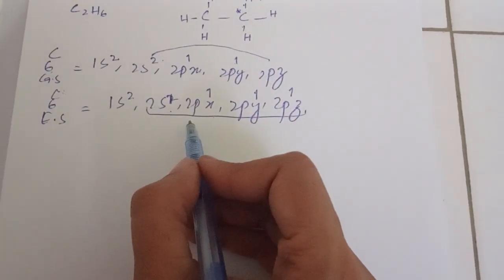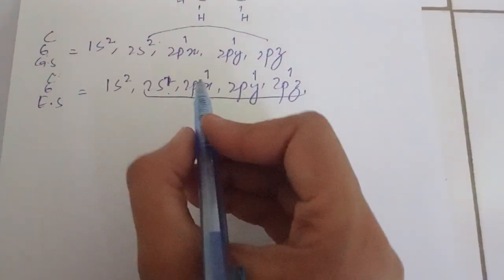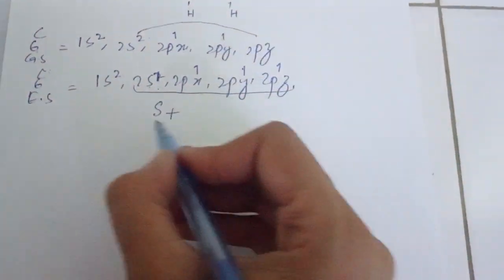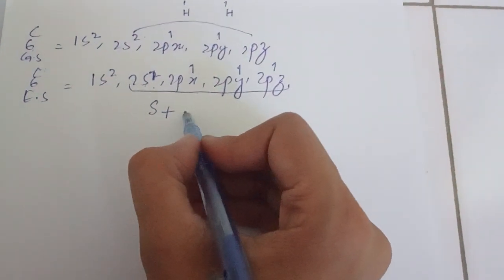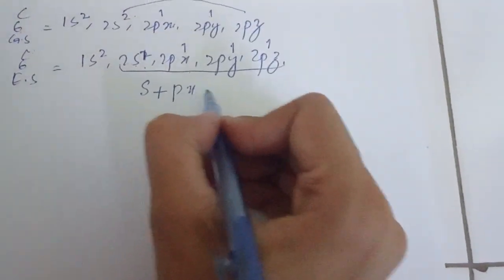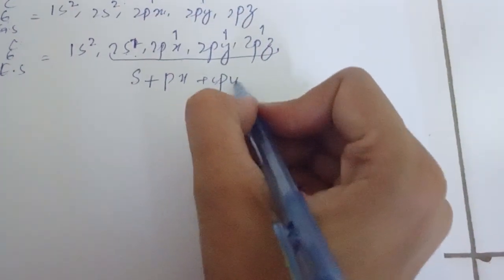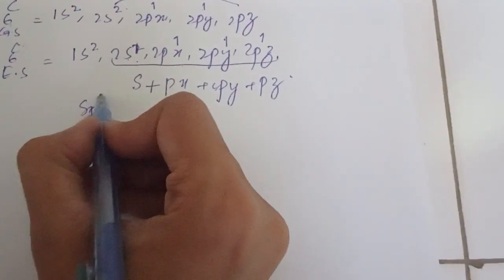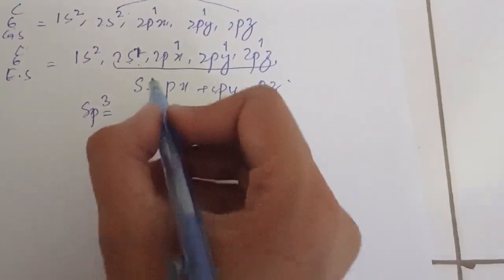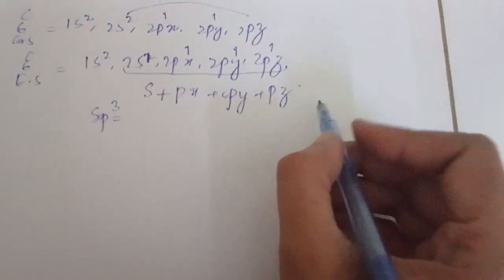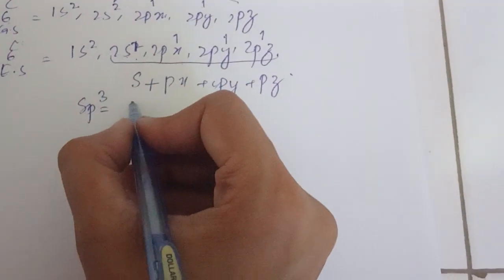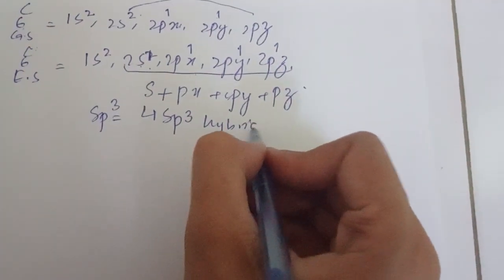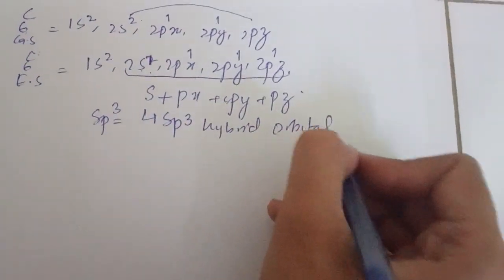So the carbon will undergo sp3 hybridization, in which one carbon undergoes the redistribution of 1s and 3p orbitals such as px, py and pz. And what is sp3 hybridization? The type of hybridization in which 1s and 3p orbitals combine to give how many hybrid orbitals? 4 sp3 hybrid orbitals.